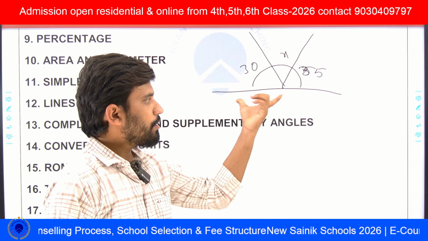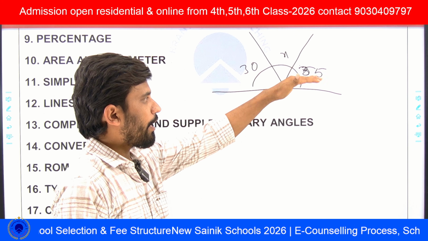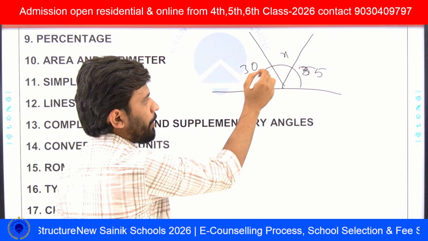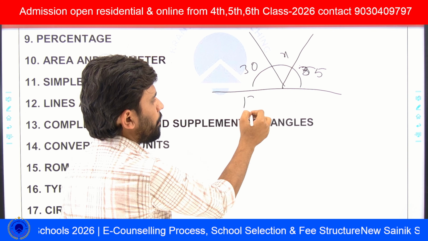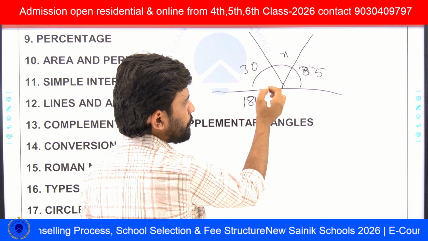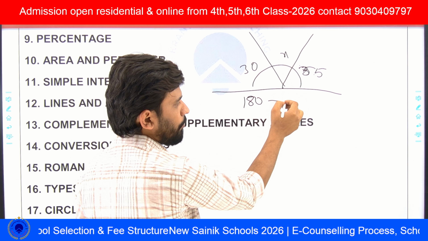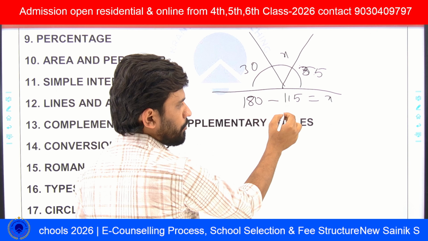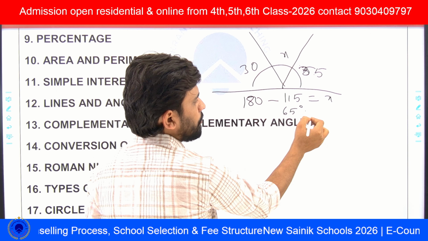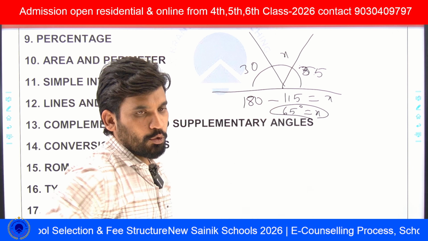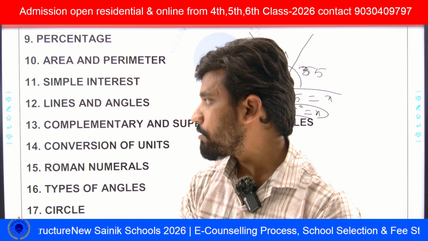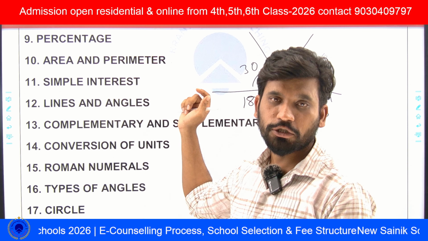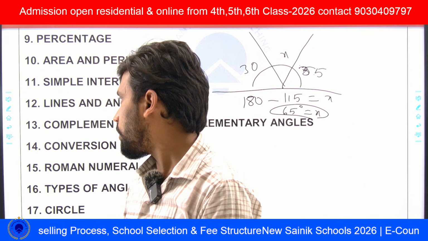This is the straight angle, which is 180 degrees. So we can find x as 180 minus the sum of these two angles, 85 plus 30, which is 115. Then we will get 65 degrees is equal to x. Like this, in the lines and angles chapter, we can expect diagram questions only. No word problems and nothing else.